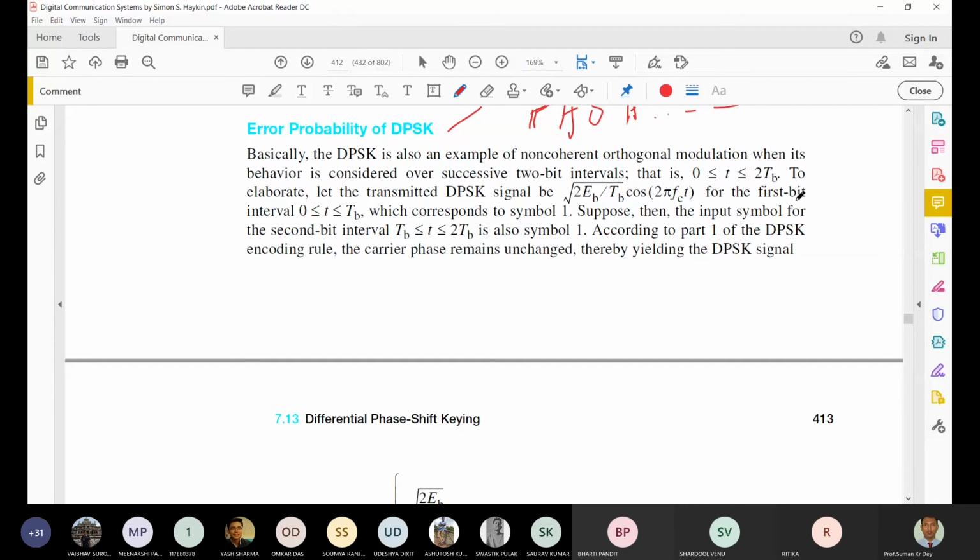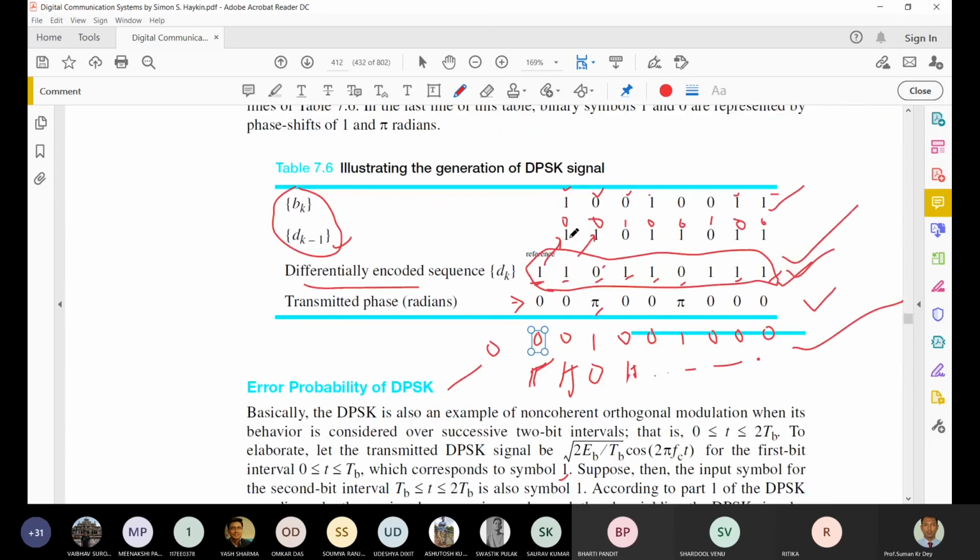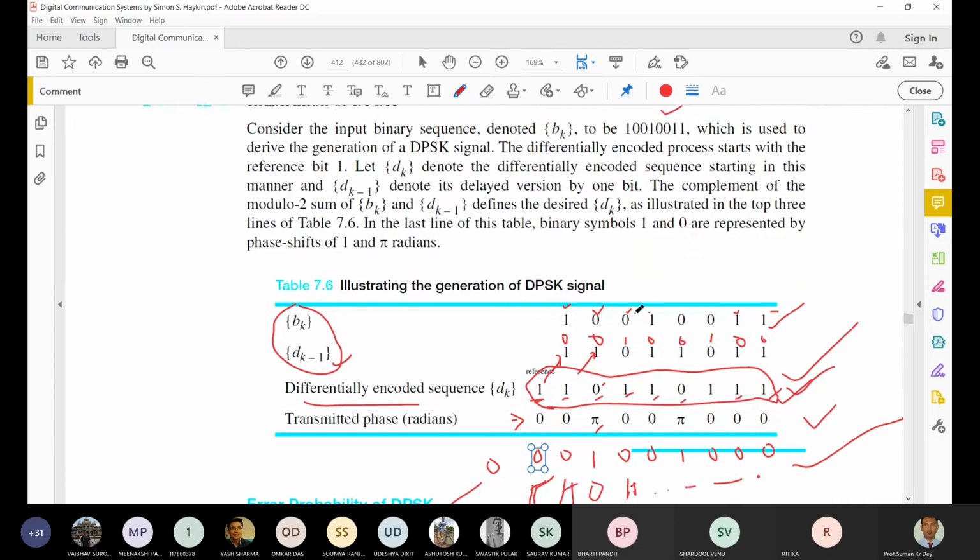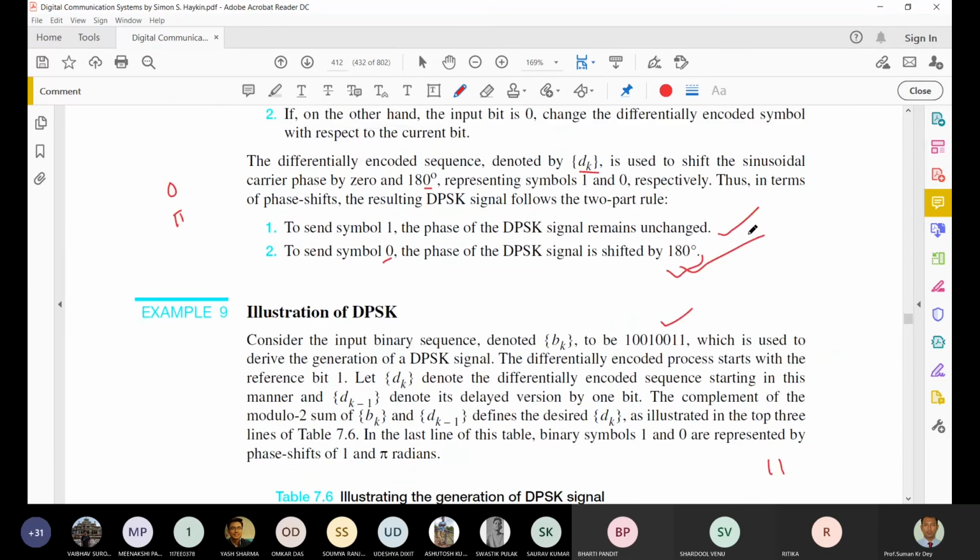For the first interval 0 to TB, which corresponds to the symbol 1, this signal is transmitted over the interval 0 to TB. Now the input symbol of the second interval is also 1, so consecutive 1s are there.